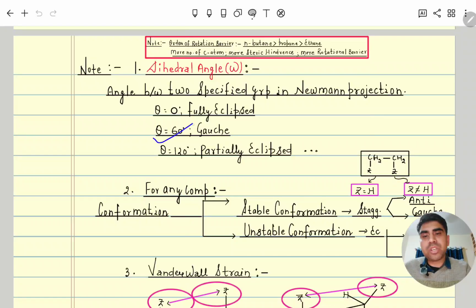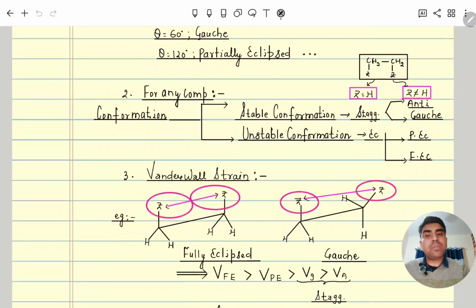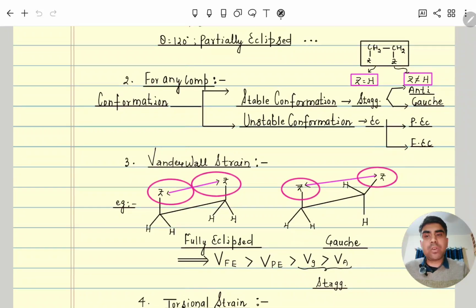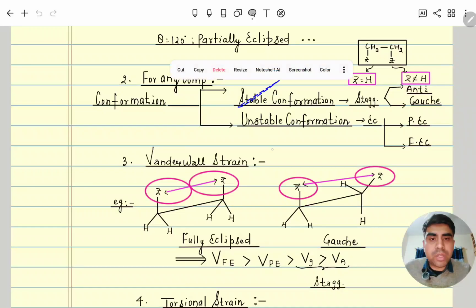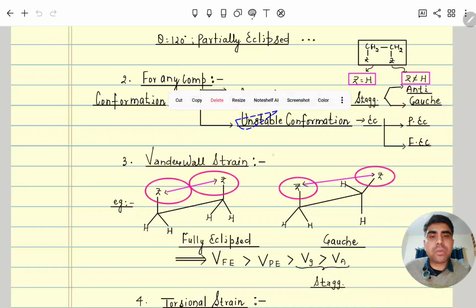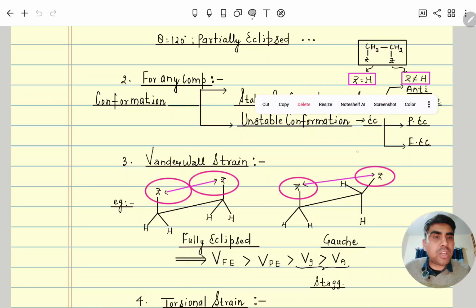If theta is 60 degrees, then it is gauche. If theta is 120, partially eclipsed, and so on and so forth. Next, any compound showing conformers across a single bond will have two types. One will be a stable conformer and one will be an unstable conformer. So a stable conformer is staggered and unstable is eclipsed.